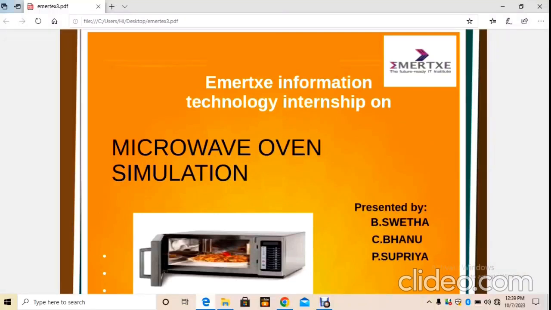Technologies. I am doing this internship based on embedded systems, and during this internship we have built a project based on the MPLAB X IDE simulator and the software called PICSim Lab. We worked on a project that is a microwave oven simulation. This project is built by three members: I am B. Shweta, and Banu and Supriya.